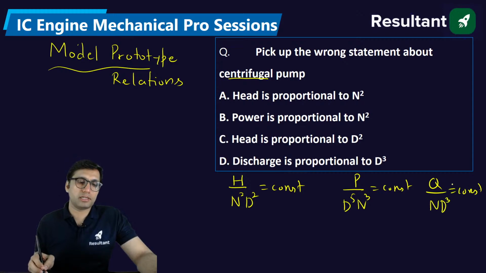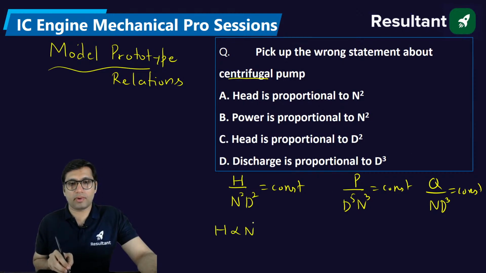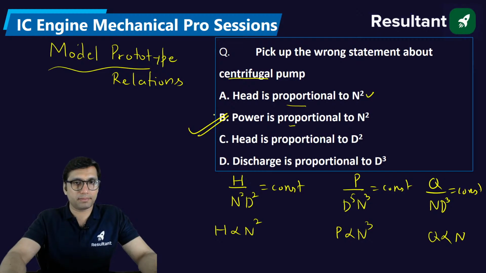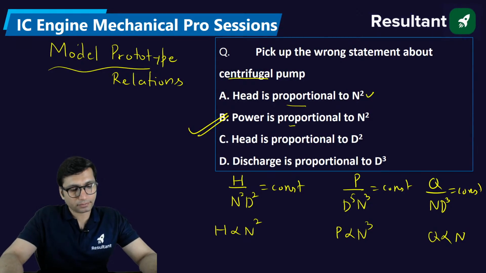Based on this relation, you can say that the head is directly proportional to speed square, power is directly proportional to cube of the speed, and discharge is directly proportional to speed. Okay, head is directly proportional. This is correct. This is wrong. Option B. So the right answer for this question is option B, because they are asking which is wrong about centrifugal pump.